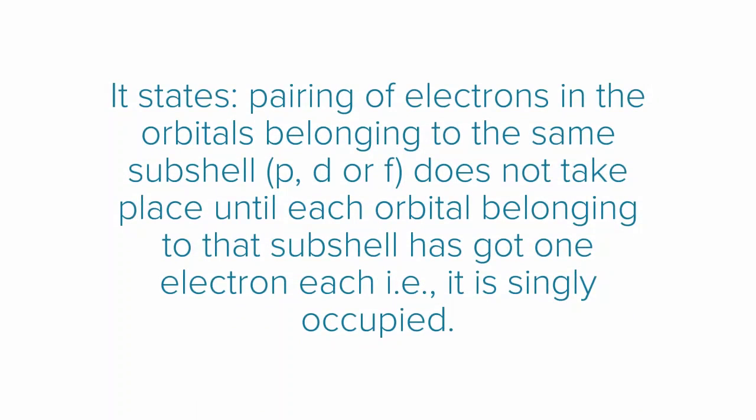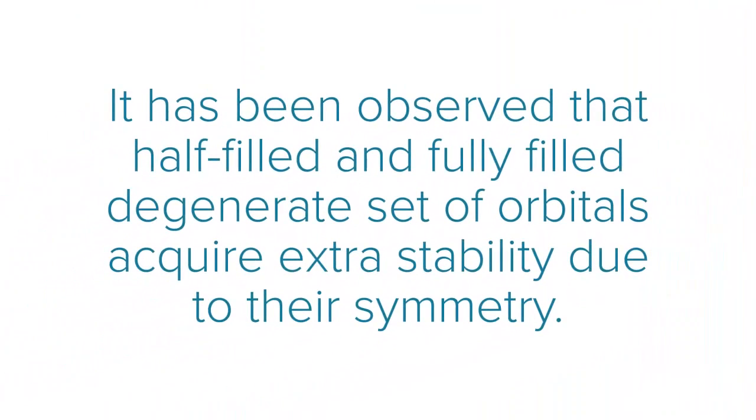It states pairing of electrons in the orbitals belonging to the same subshell p, d or f does not take place until each orbital belonging to that subshell has got one electron each, that is, it is singly occupied. It has been observed that half-filled and fully filled degenerate set of orbitals acquire extra stability due to their symmetry.